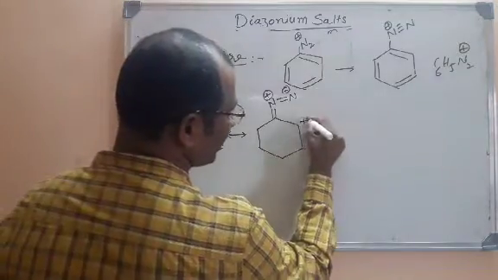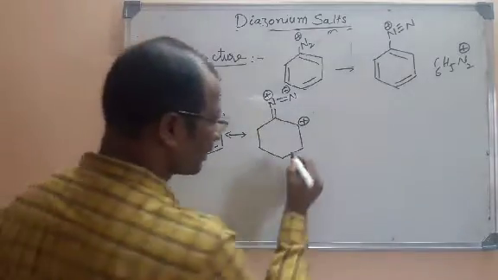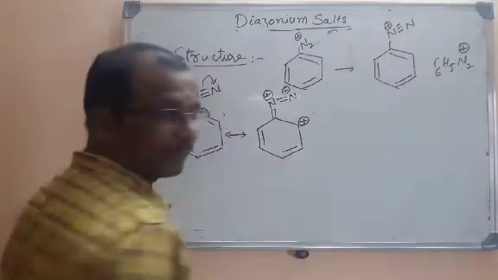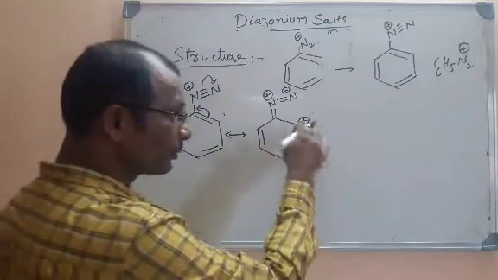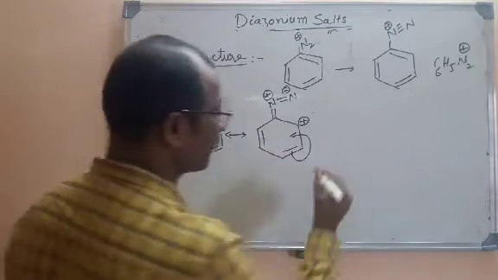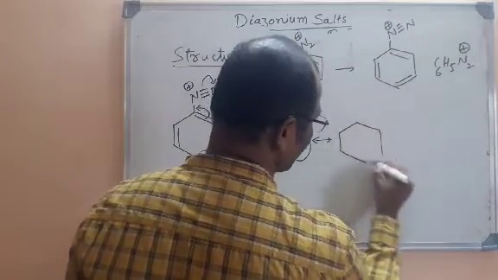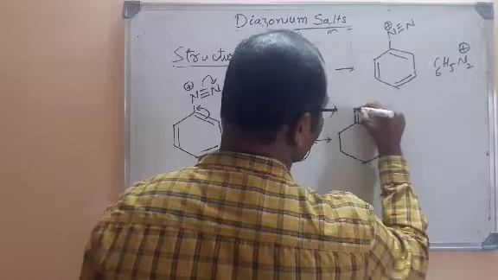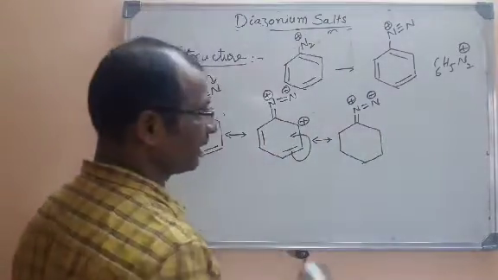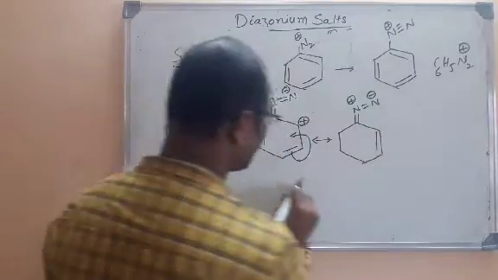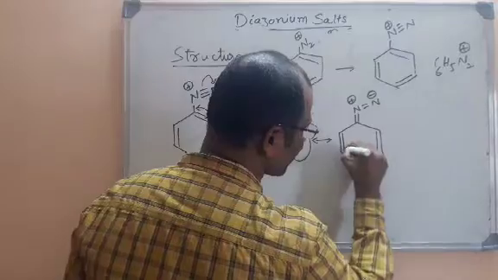Here, as it has lost these electrons, this carbon has acquired the positive charge. In the next step, these pi electrons will move onto the adjacent position to form a pi bond, so we get one more resonance structure. Again one nitrogen has a positive charge, one has a negative charge, and there is a double bond. As this carbon loses electrons, it acquires a positive charge.